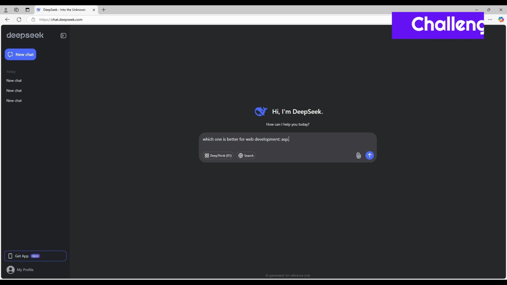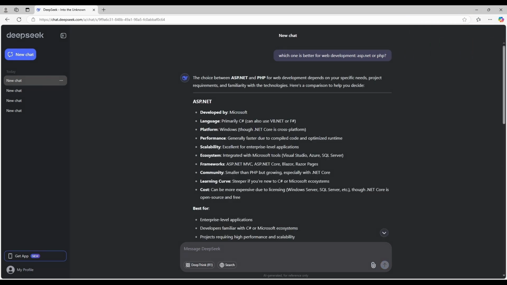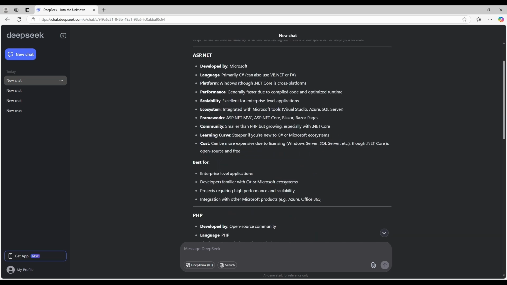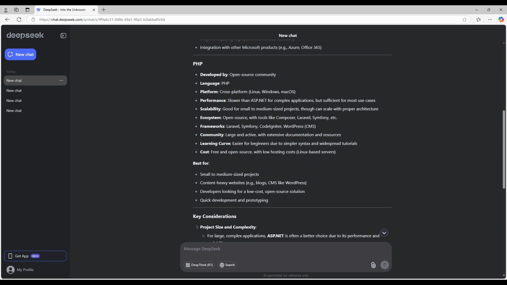Which one is better for web development between ASP.NET or PHP? Okay, this answer is reasonable. There's not anything wrong that stands out. This is a much, much simpler question than the previous one. It starts out by giving some information which appears to be factual.